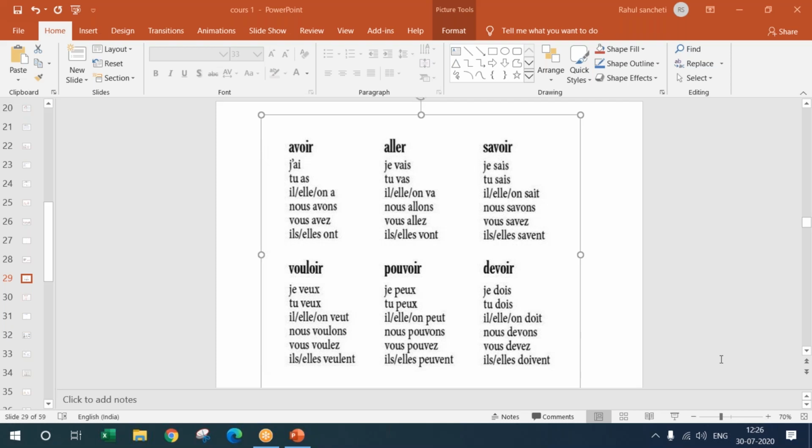So je dois te payer is I have a duty or I must pay you here. So je dois te payer. That's my duty to pay you. So wherever you have to do it by force, you have to say devoir, but where you have a little ambiguity, you use pouvoir. That you use in English also, can and must.